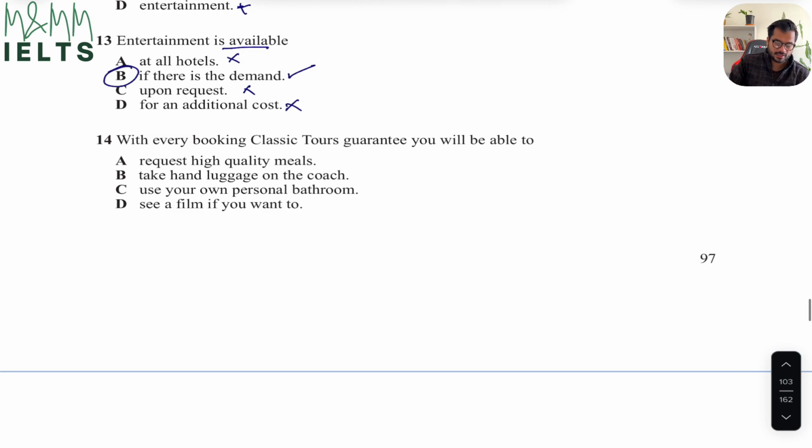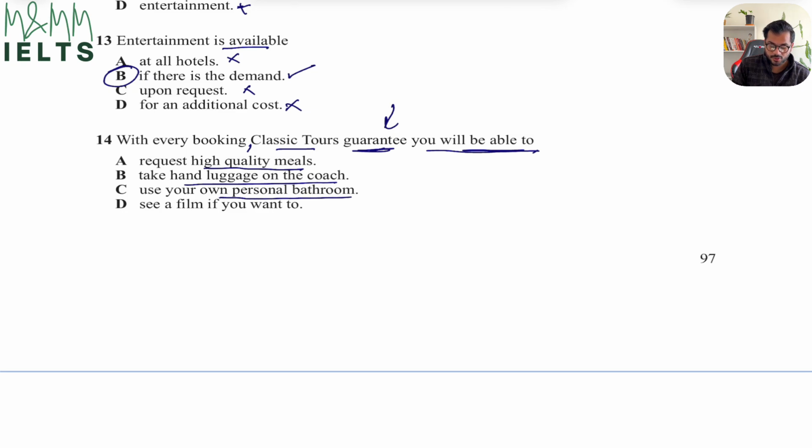Let's move towards the last. With every booking, Classic 2's guarantee. So they say something for sure. You will be able to do something. Okay. You will be able to request high quality meals, take hand luggage on the coach, use your own personal bathroom. So this option is already wrong because they never guarantee that you can have your own personal bathroom.